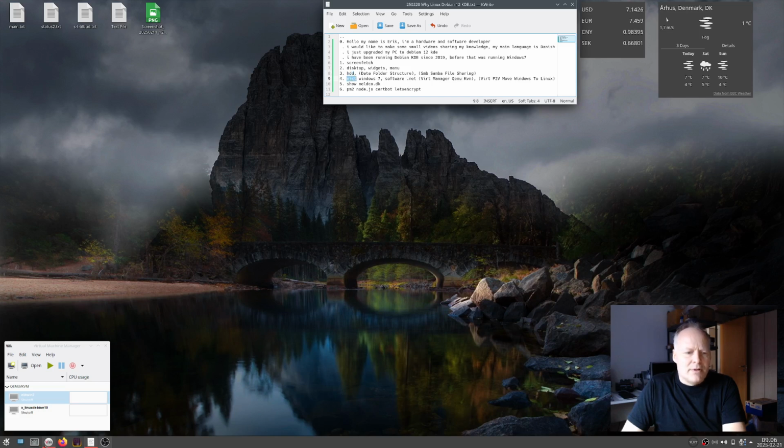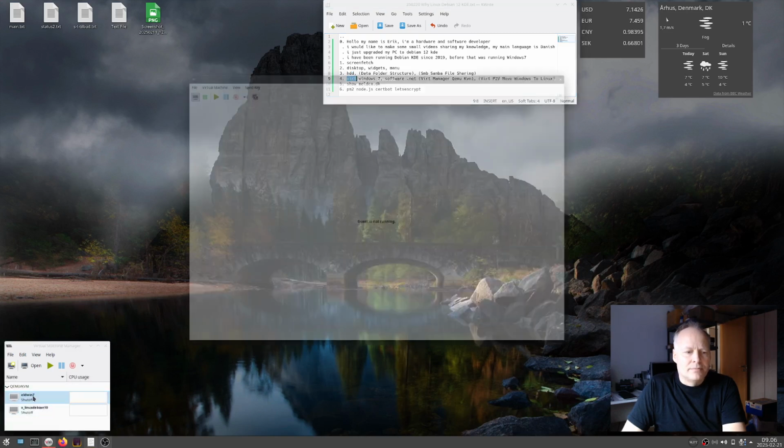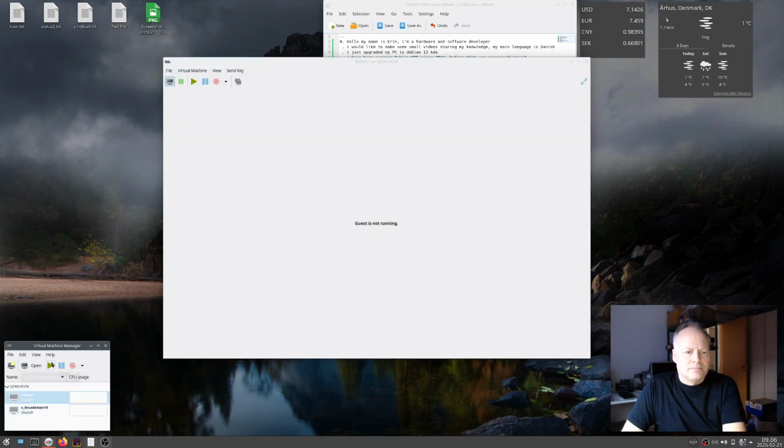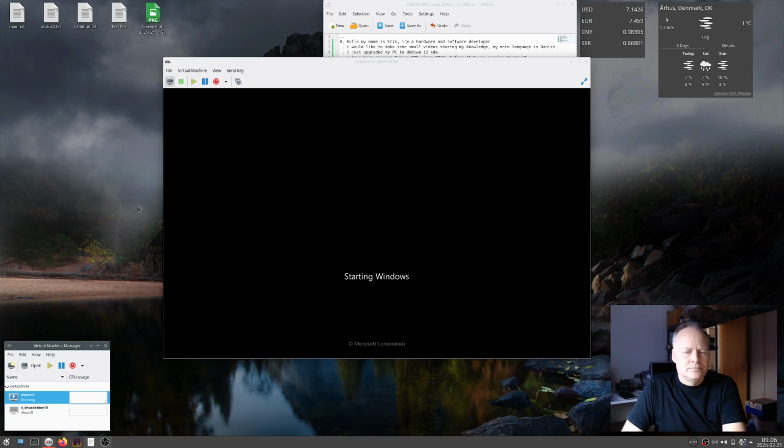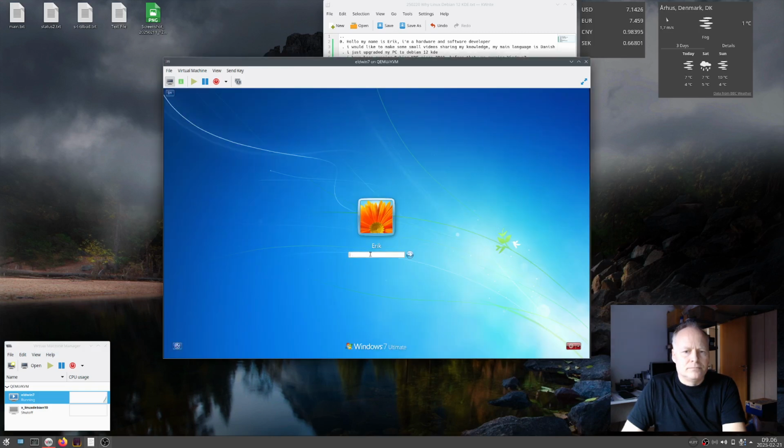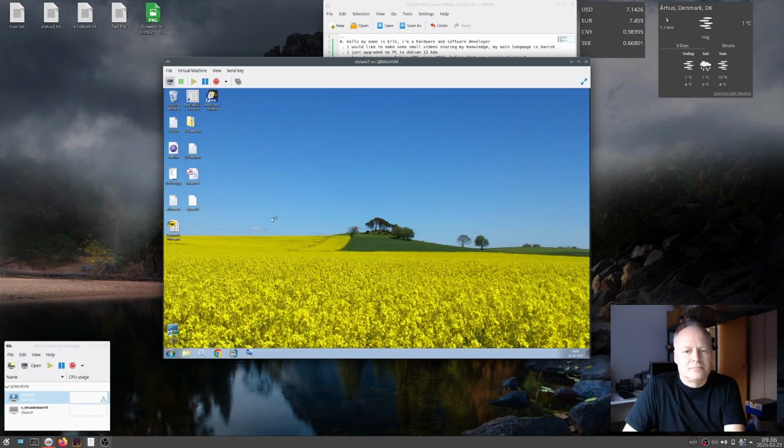Then I will show you my old Windows 7. I'm using Windows 7 for running my label printer, and I have a part list program I developed myself in .NET.